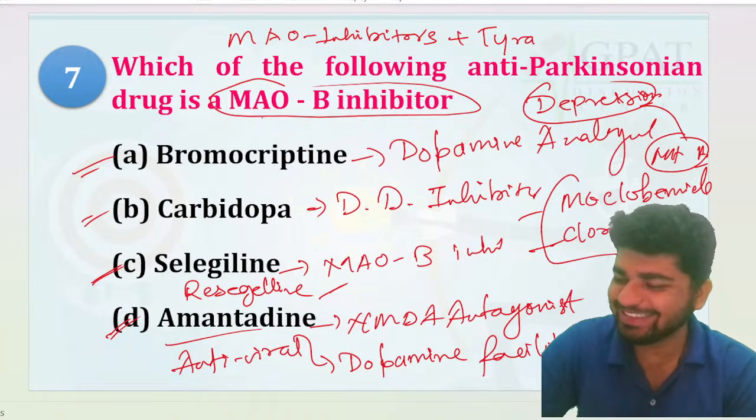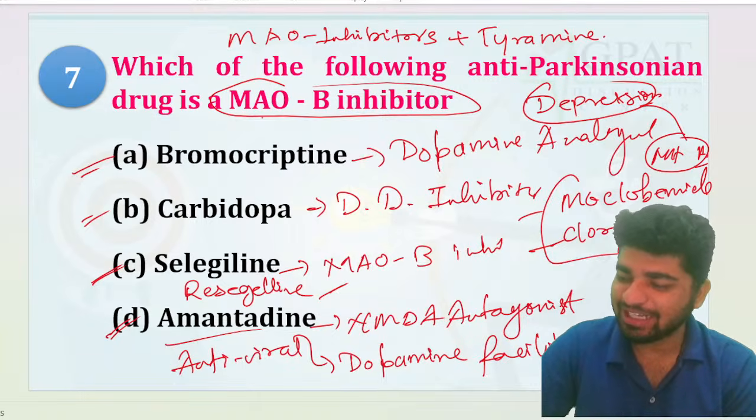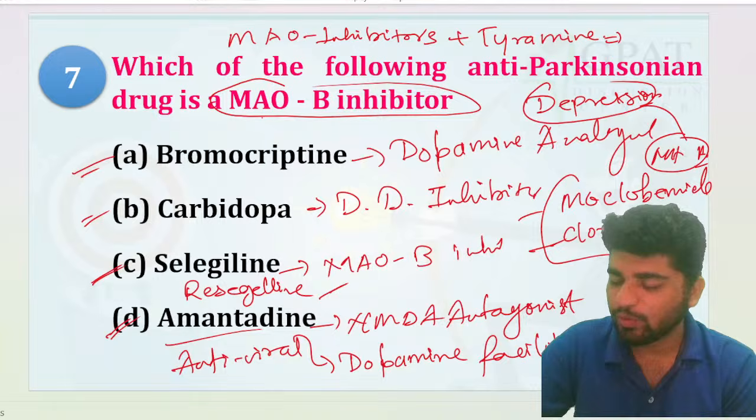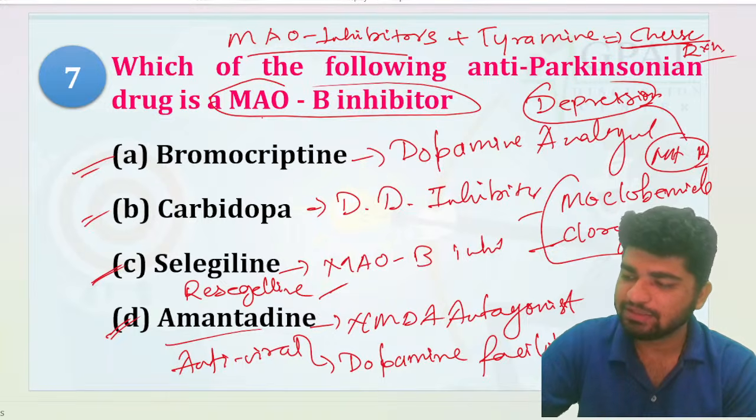So MAO inhibitors plus tyramine, what will happen? If you have taken MAO inhibitors and tyramine, that will be causing the cheese reaction, right? If you remember. Cheese reaction.